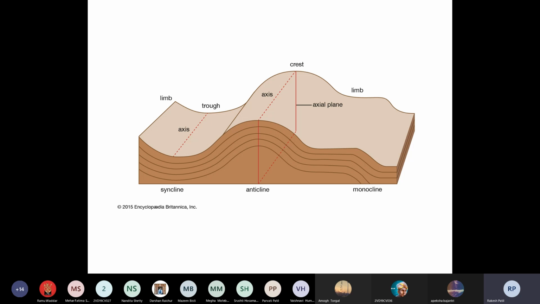In folds, there are two major types. One is anticline, another is syncline. You can see here anticline is written and syncline is written here. Can you see this? Yes, sir. Anticline means upfold. Syncline means downfold. Examples of synclines are basins.